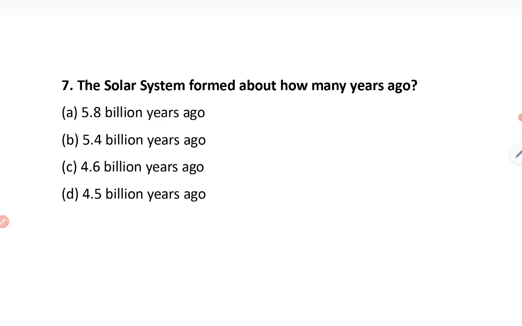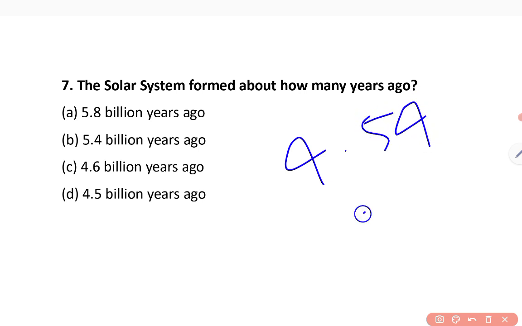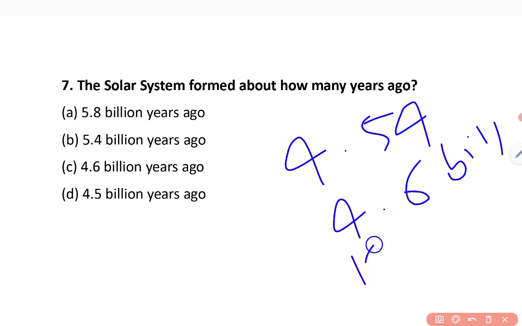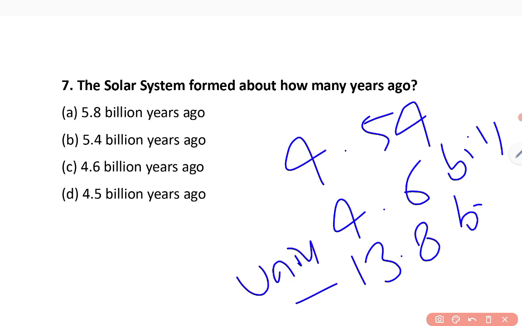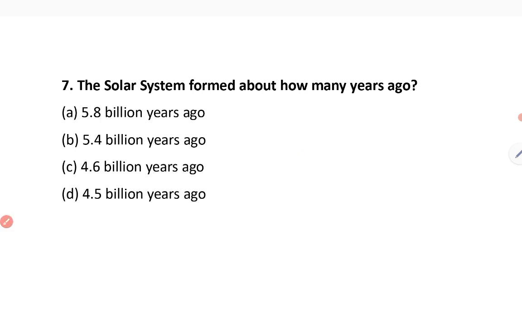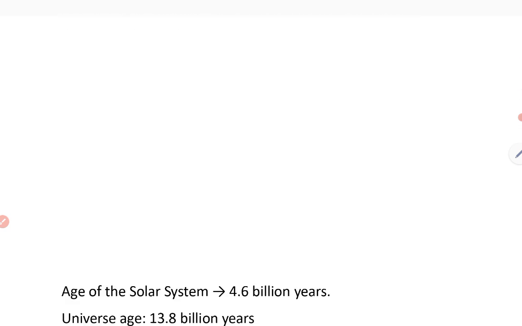So, seventh question, the solar system formed about how many years ago? Actually, Earth was formed about 4.5 billion years ago, and our solar system was formed about 4.6 billion years ago, and 13.8 billion years ago, our universe was formed. So this is the key fact and data you must remember regarding the origin of the solar system, Earth and universe. So the answer to the seventh would be C, 4.6 billion years ago.